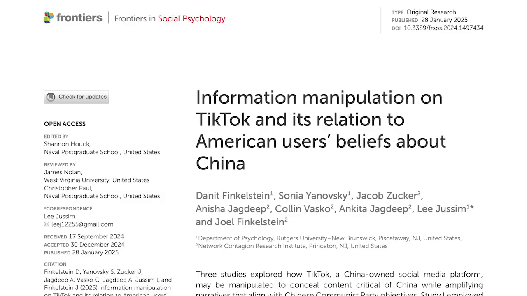The study also shows evidence of the algorithms in TikTok that are manipulating the way people see China. There's a link to this paper in the description. I think this is super important, and I'm really excited to talk about it. So the study has three parts. The first two are all about measuring the pro-China bias of the TikTok algorithms and comparing it to other social media apps. But the last part is measuring whether the algorithms work on Americans, and they do.